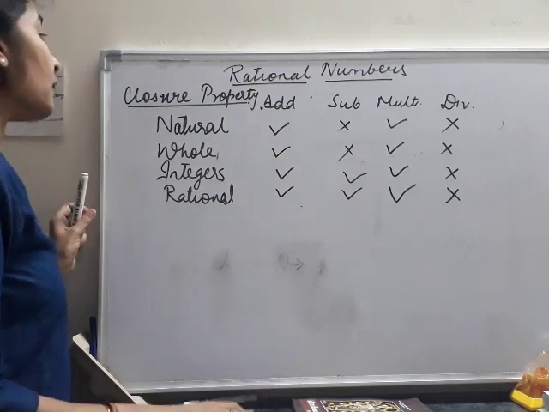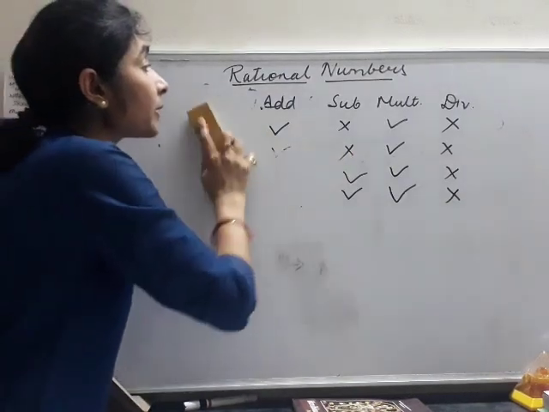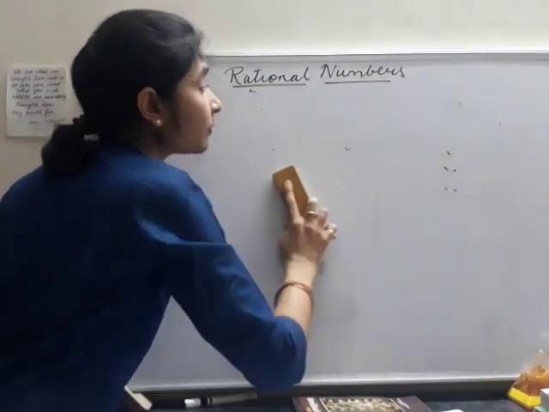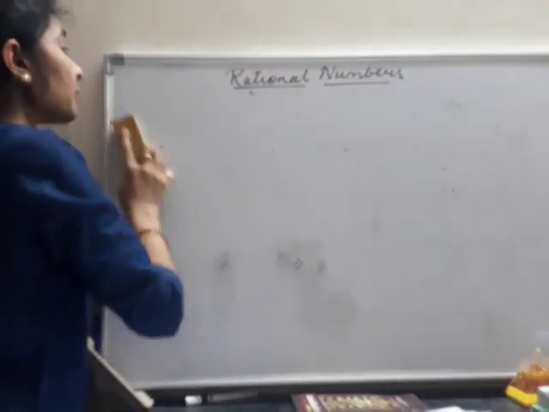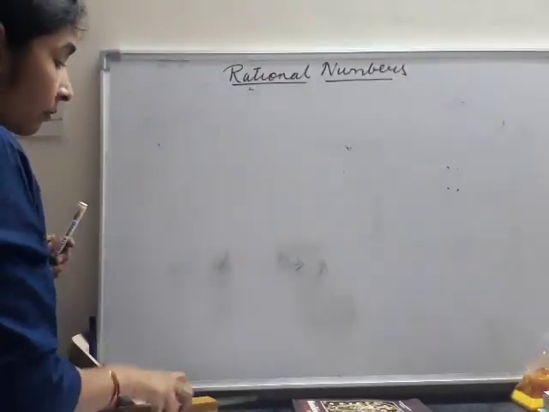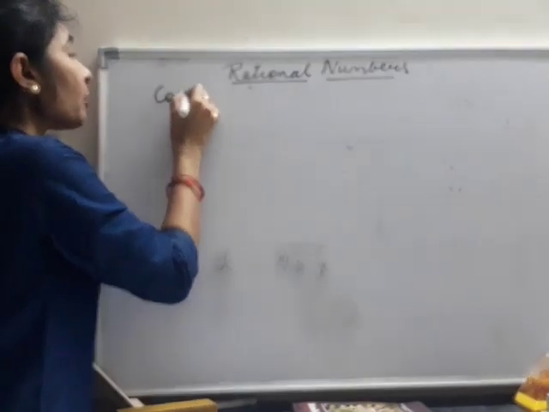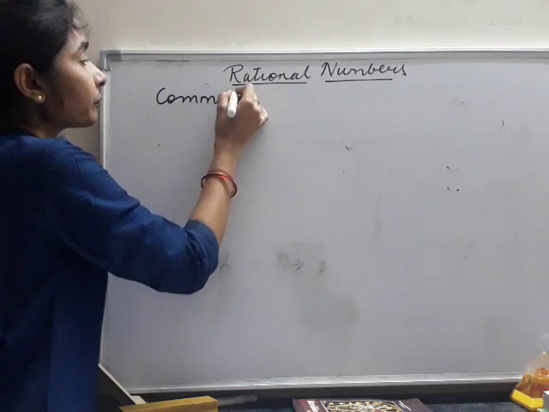Now in the same way, we have the commutative property, associative property, additive inverse, multiplicative inverse. Like this we have other properties also. Let's come to the commutative property. What is the commutative property?